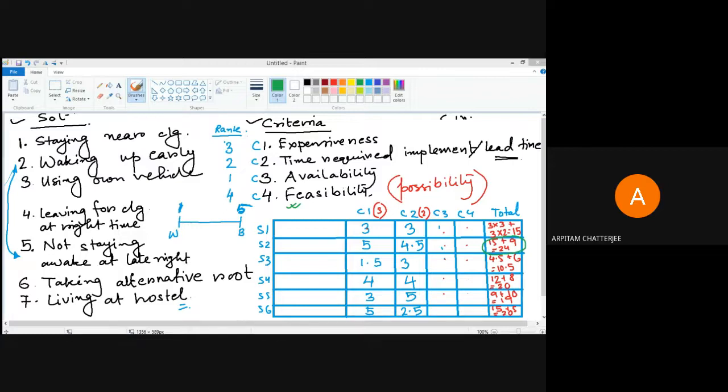So how good a solution you arrive at entirely depends on how well chosen and independent your criteria and solutions are. The more independent they are, the more probable you are to get a better solution. Is it clear? Do you have any doubt?